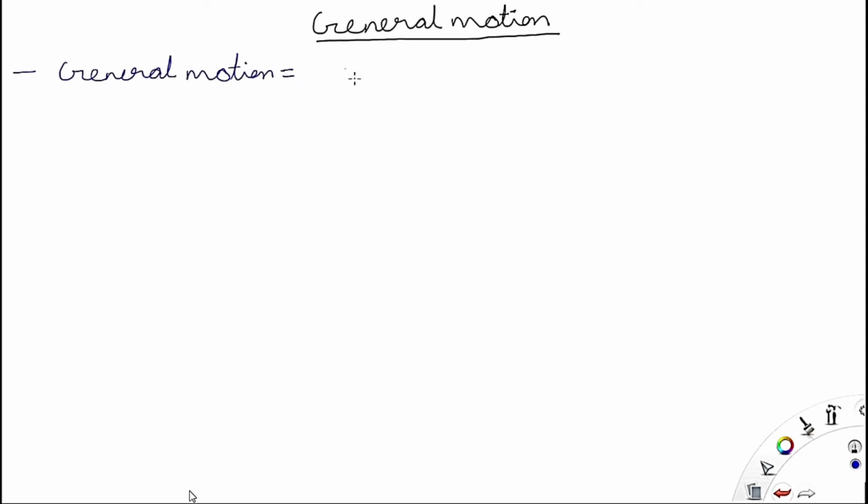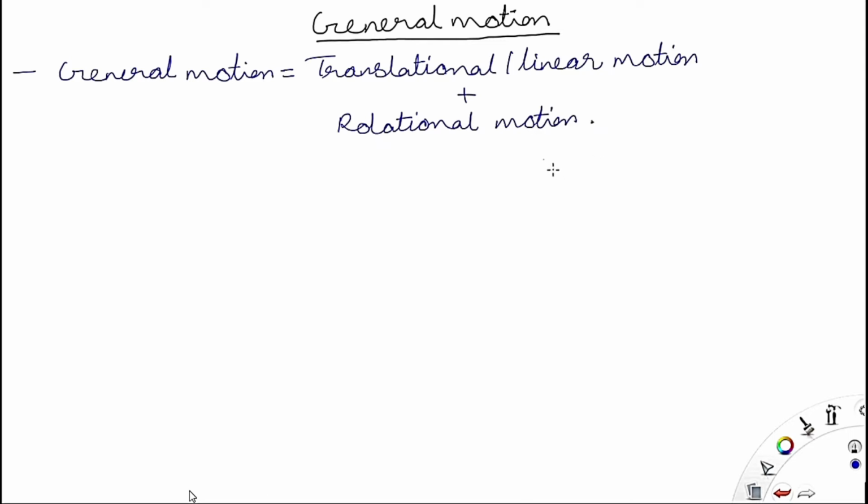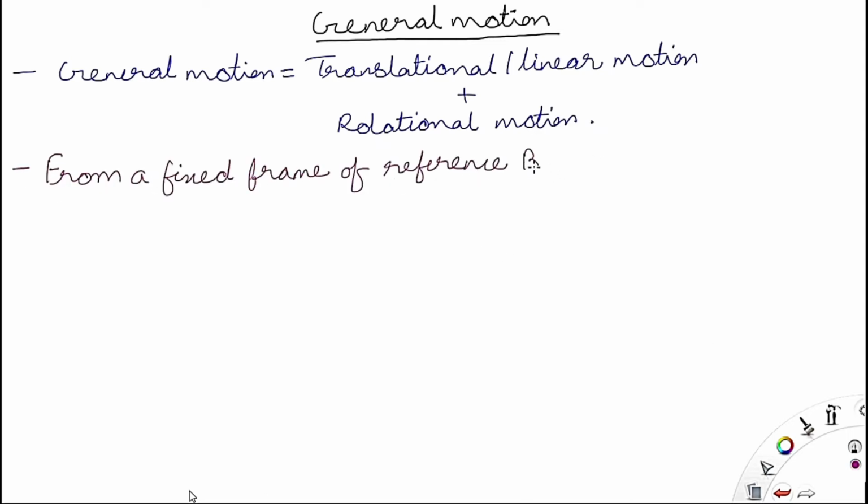Now the last topic of rotational mechanics, rolling. So rolling is a kind of general motion, because every motion that we generally see in real life is neither totally linear motion nor totally rotational motion in most cases. So